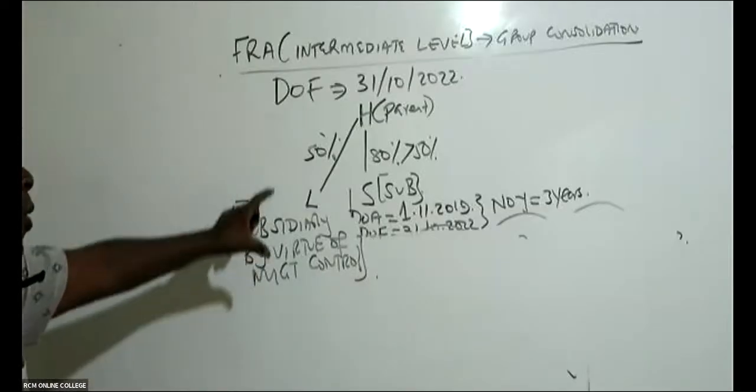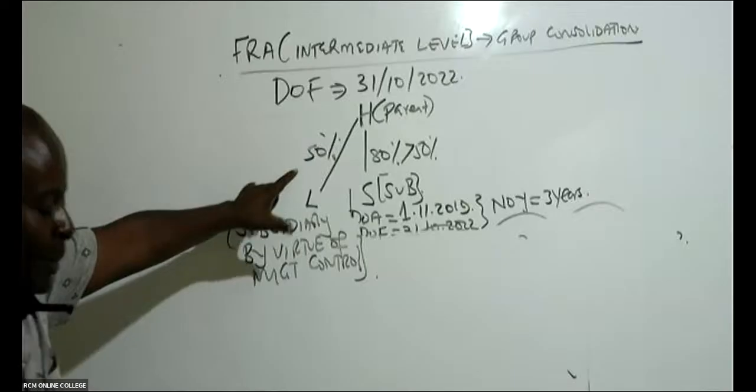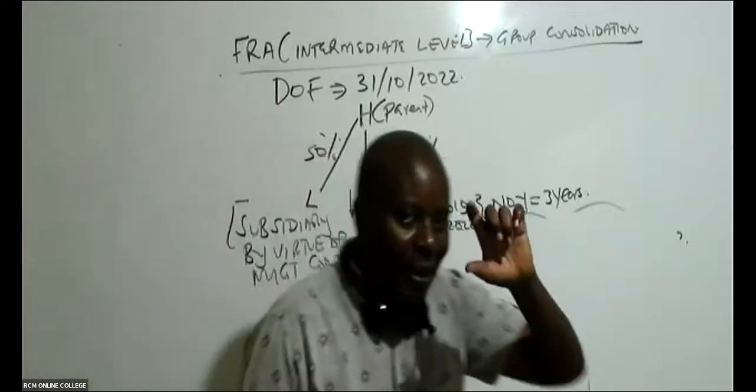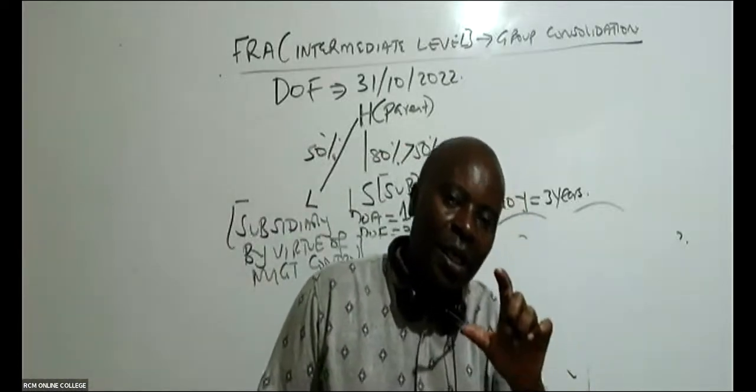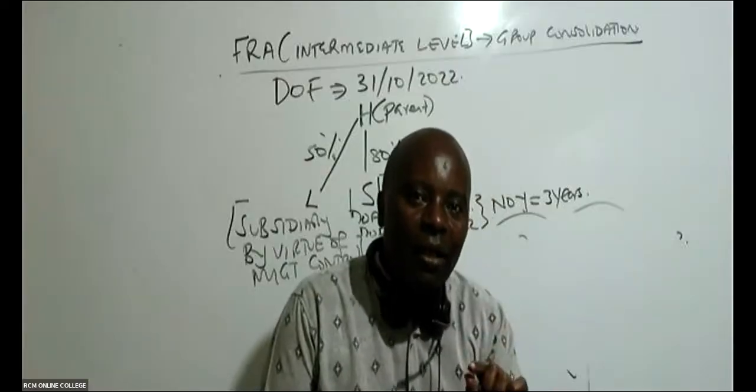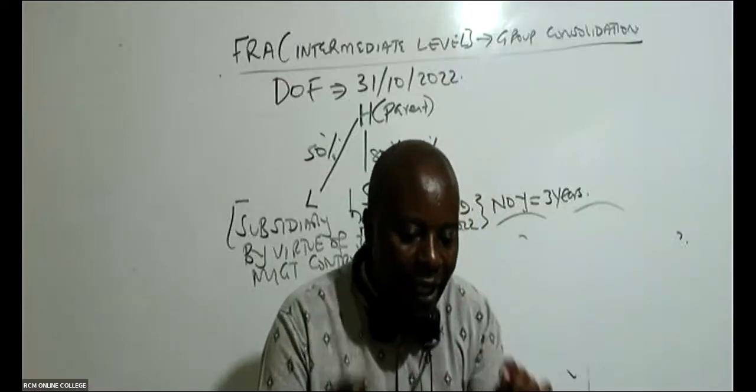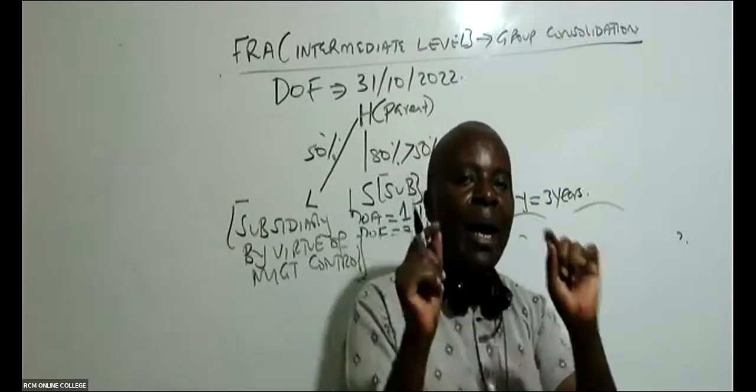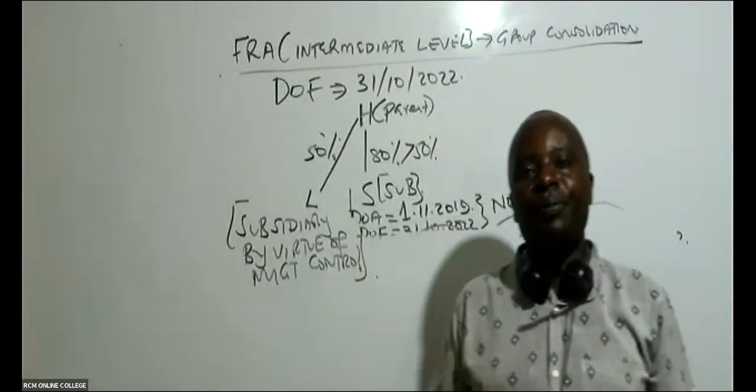So even if we own exactly 50%, by the fact that we are controlling the management, L becomes our subsidiary by virtue of management control.